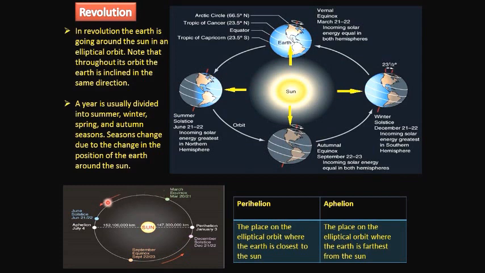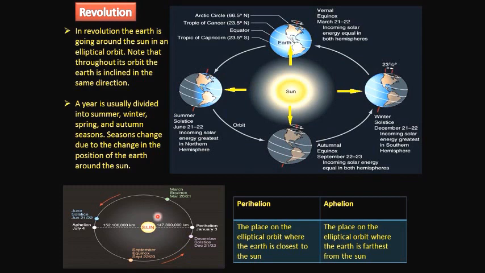We know that earth revolves around the sun in an elliptical orbit. Within the elliptical orbit, the sun is not exactly positioned at the center. It is slightly away from the center. So it makes our earth experience different positions on this elliptical orbit, right?